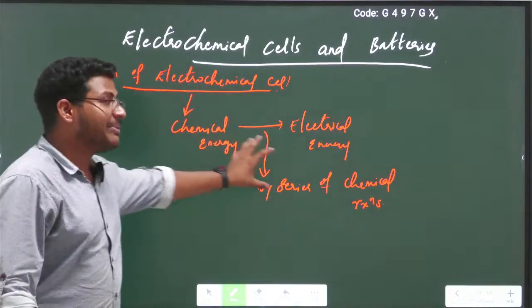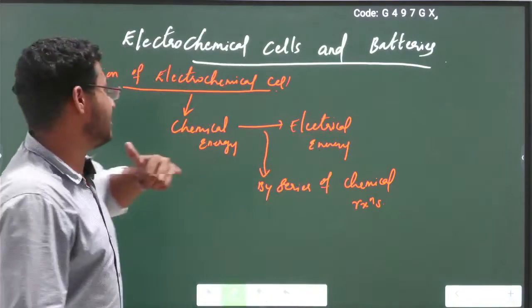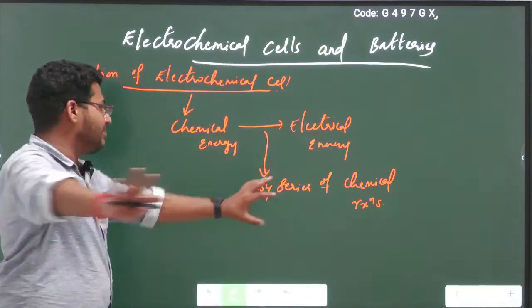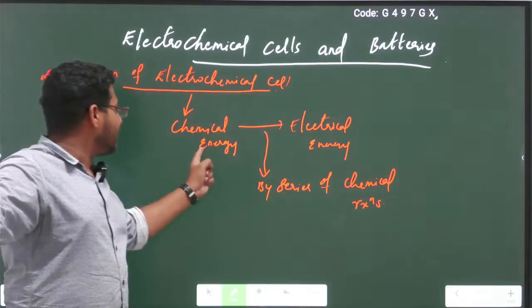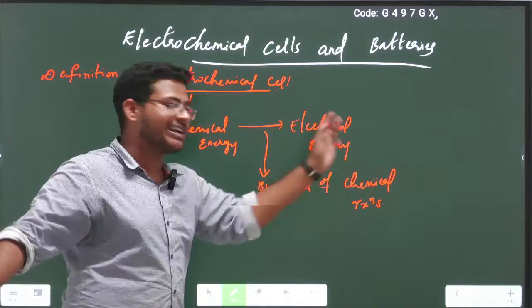So the conversion of chemical energy into electrical energy by the device is called an electrochemical cell. The basic definition is that it is a device that converts chemical energy into electrical energy by a process of a series of chemical reactions.